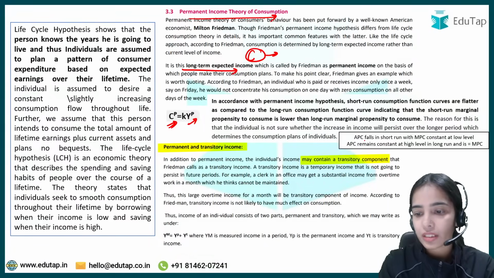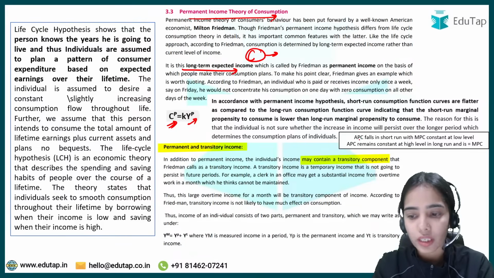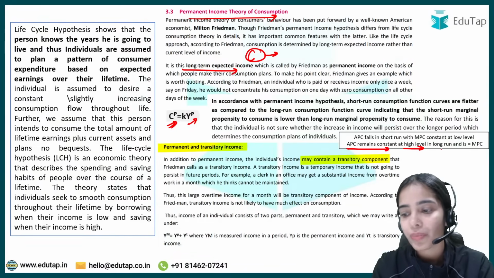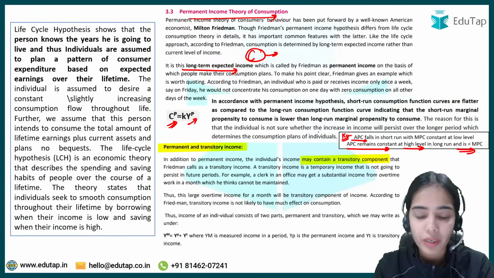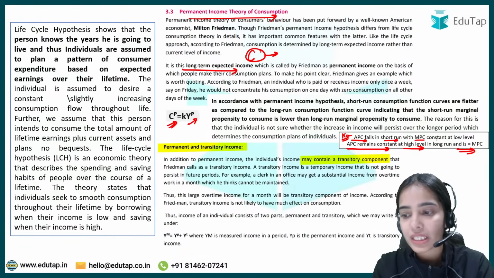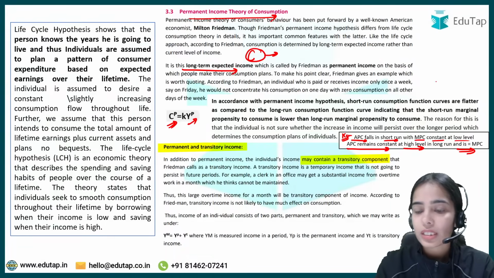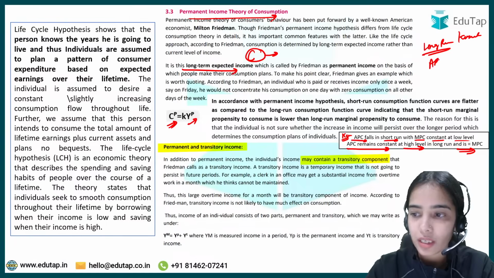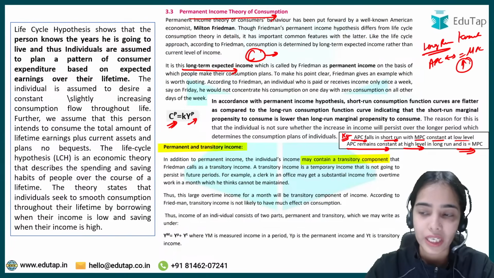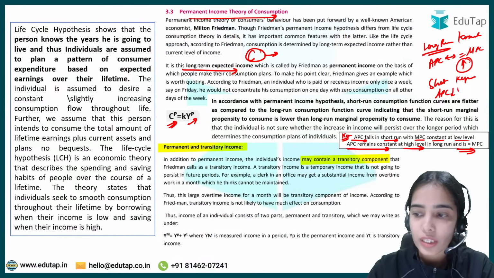Friedman has said that in the long run APC remains constant at high level and is equal to MPC, but in short run APC falls, as per Keynes also, as per Friedman also, APC falls in short run with MPC constant at low level. So this is the idea that in long run Friedman has said that Kuznets is correct, that the APC is constant and the APC is equal to MPC, and both are at very high level. In the short run Friedman has said that Keynes is correct, that the APC falls as the income increases and the MPC is constant at a very low level, that is the idea.